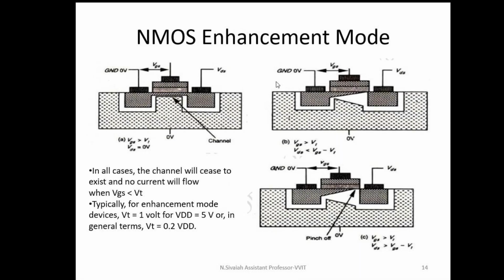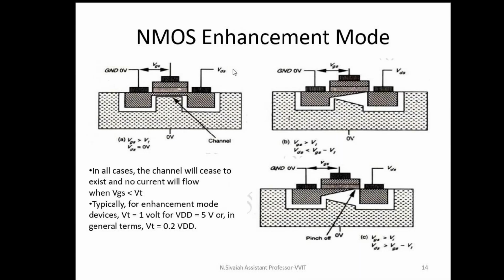Now I am going to explain the operation by maintaining VGS equal to 1 volt as constant and varying the VDS voltage. Initially I vary the VDS voltage as 10 millivolts, 20 millivolts and 30 millivolts. The drain characteristics can be explained with the following equation only: ID is directly proportional to the number of electrons and the drift velocity of electrons. Based on these two parameters, I can explain the operation. In the first case, I increase the VDS value from 10 millivolts to 20 millivolts, 30 millivolts.